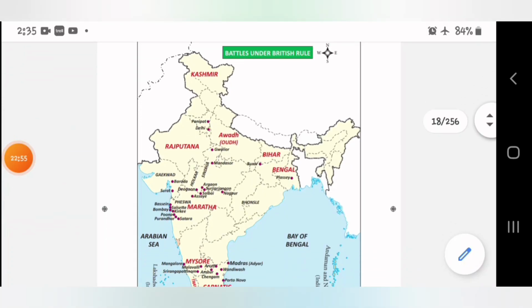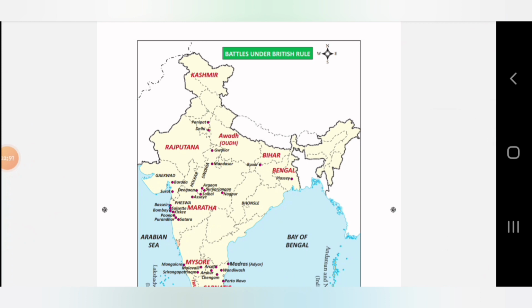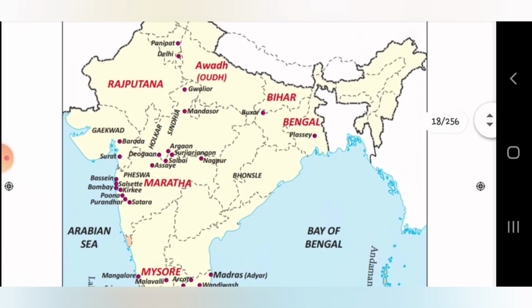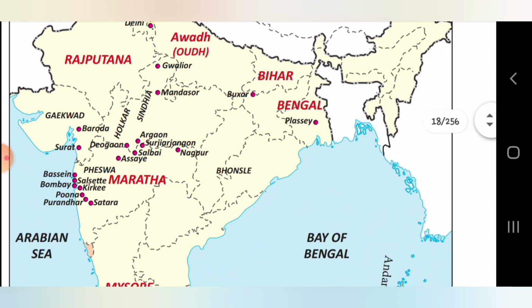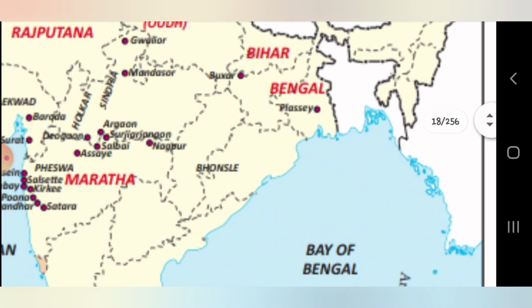Here, page number 12, this map is there. First one you need to mark is Plassey. So, where is Plassey? Plassey is just near Bengal. So, you could see Plassey here.